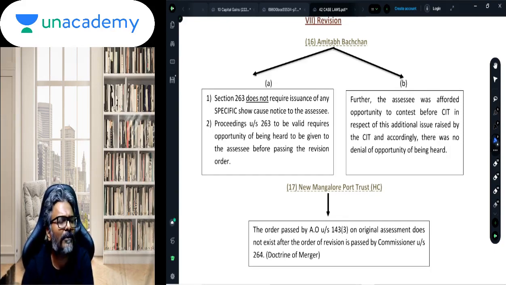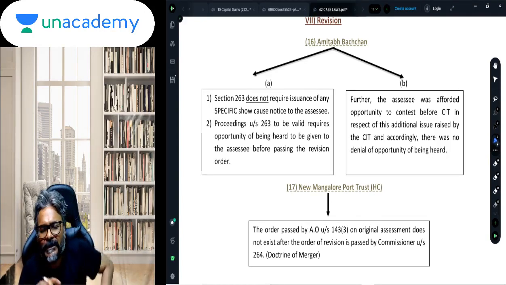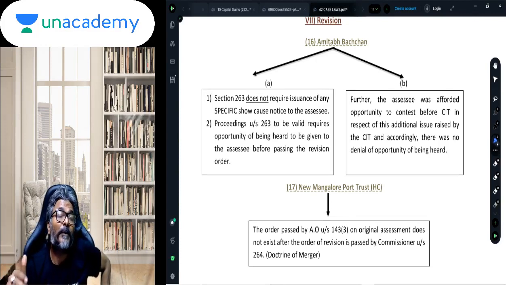The show cause notice which is sent in 263 is not trying to define the scope of the inquiry. The show cause notice is only for the purpose of giving the opportunity of being heard.